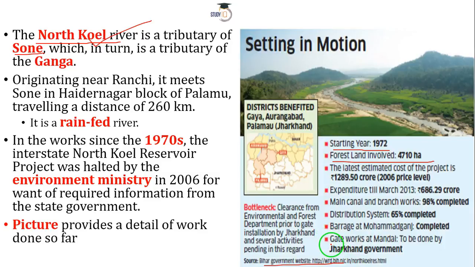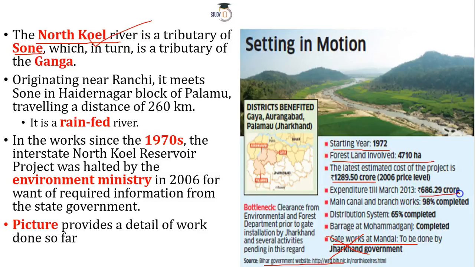During that point of time in 1972, it was decided that a gate would be built in this Mandal area, and it was going to be built by Jharkhand. But now that one is gone. Why it is gone, we will talk about it. So the latest estimate as per 2006 is 1,289.50 crore. Of course it will go up because we are now in 2017.